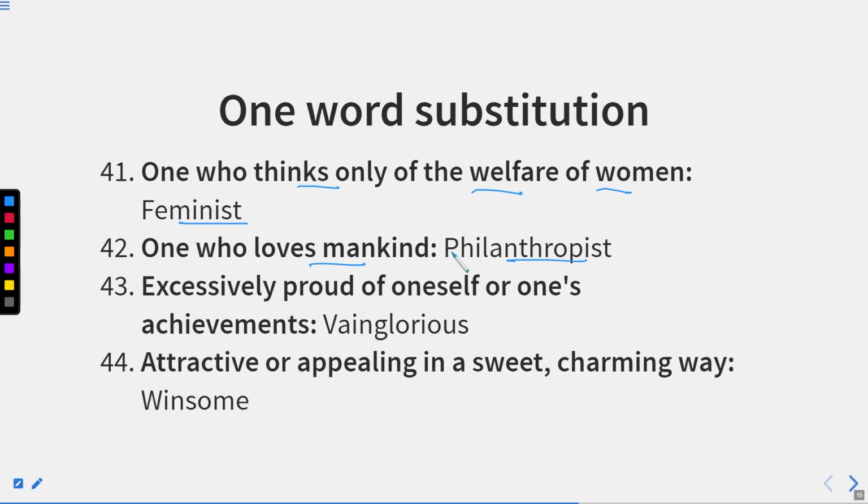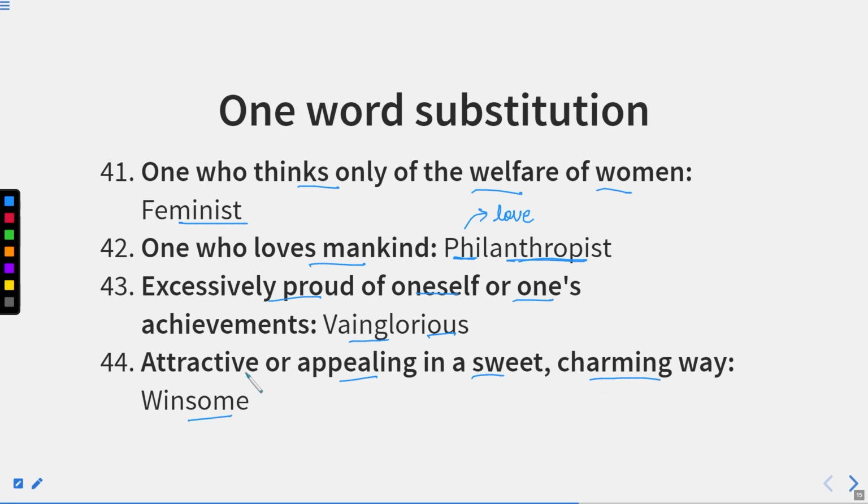So there, misan is used for hate and anthropos for human. Again, this anthropos is used for human and phil is used for love, or you can say phil is a root word for love. Excessively proud of oneself or one's achievements, this person is known as vainglorious. This type of person is also known as egocentric. Attractive or appealing in a sweet charming way, this person is known as winsome.